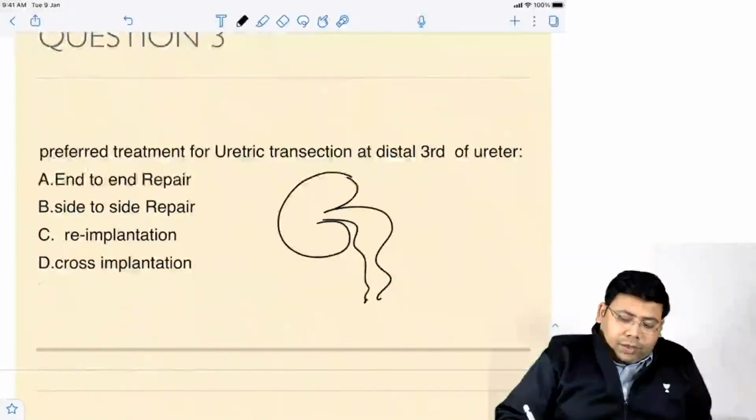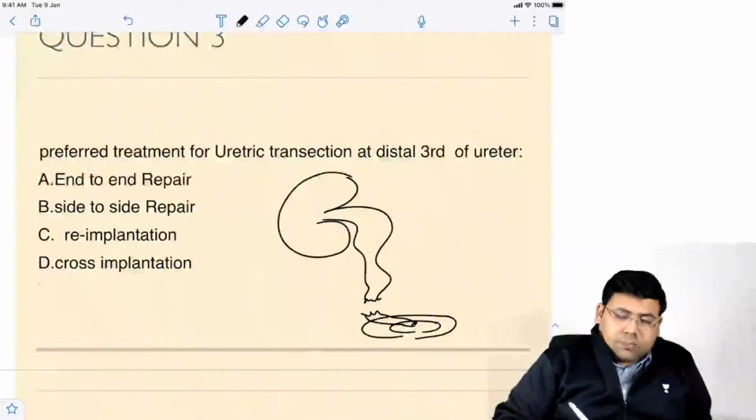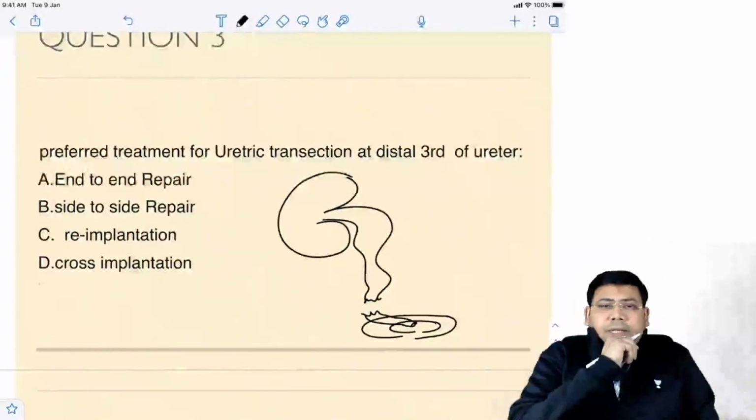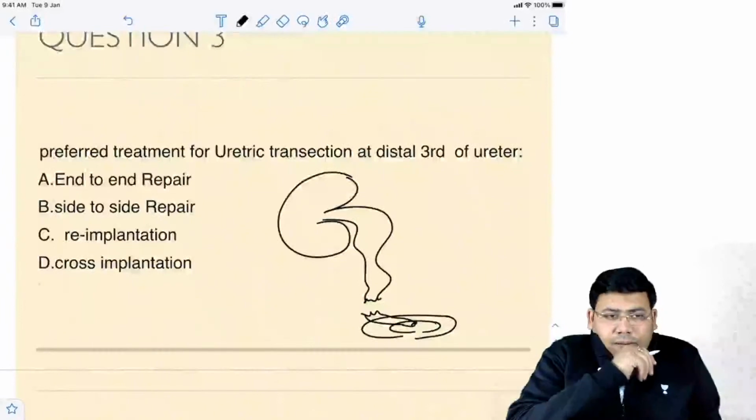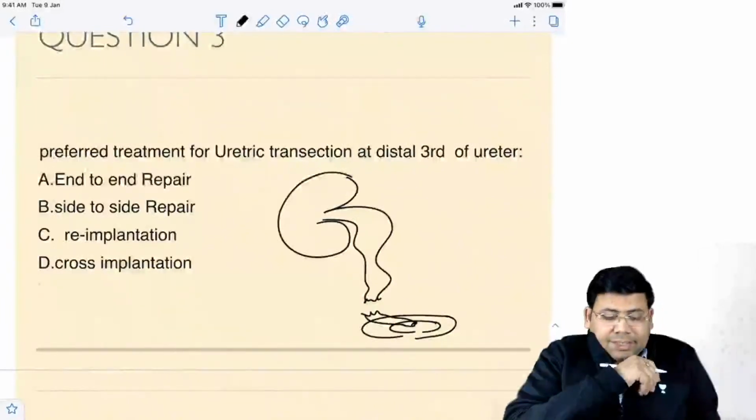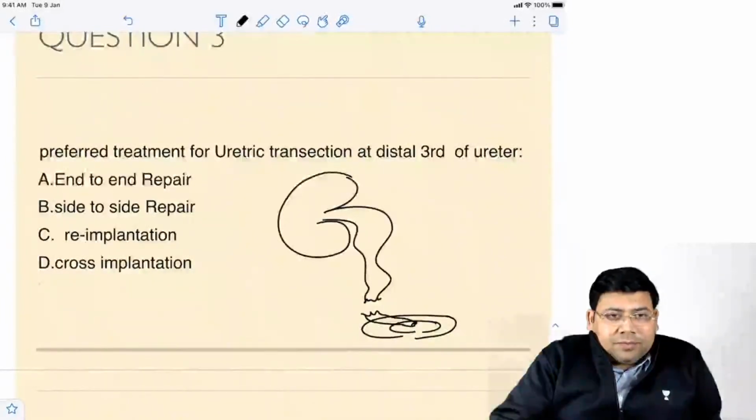The lower end of the ureter has been damaged. This is how the damage looks. Come on.